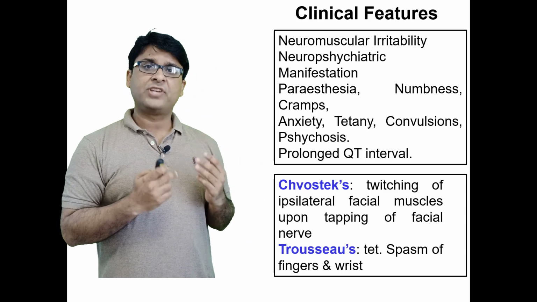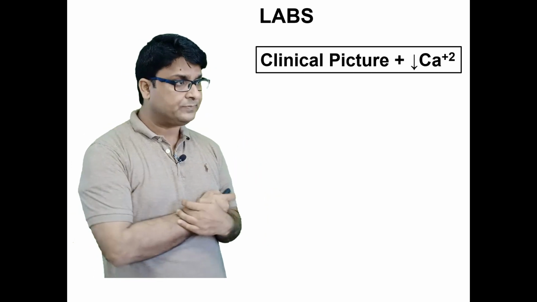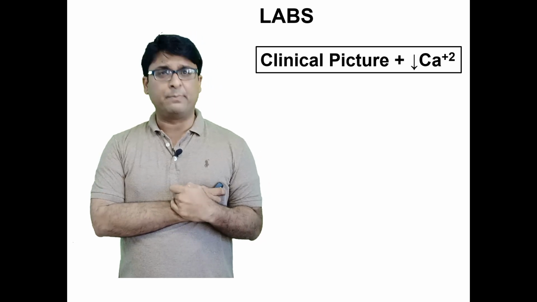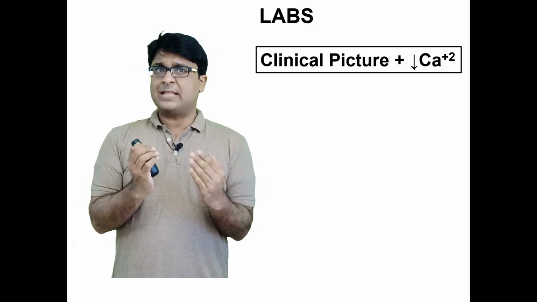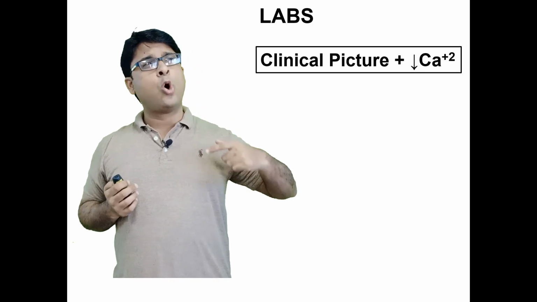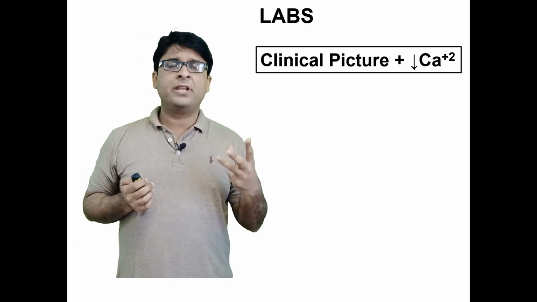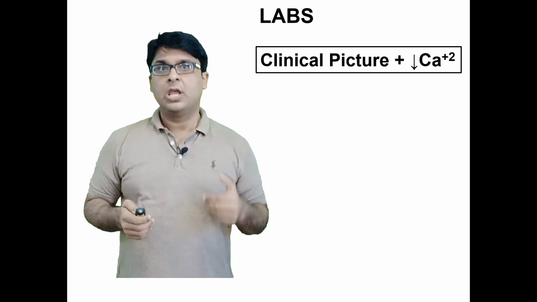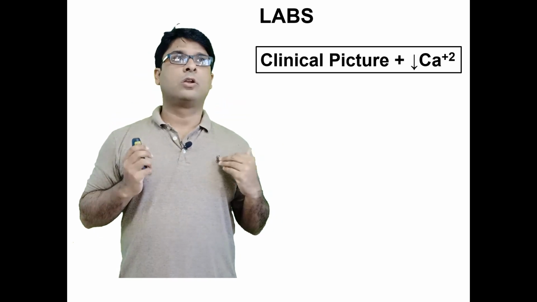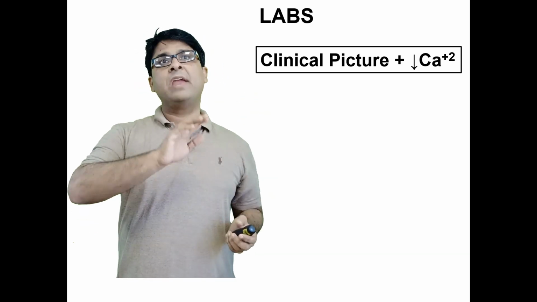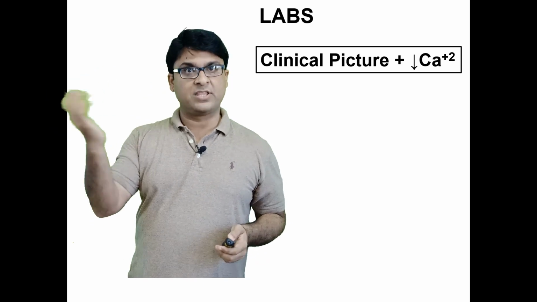Okay, so these are two important signs very commonly given in the examination. What will be the laboratory picture? Do you remember the laboratory picture of hypercalcemia? If hypercalcemia was there, the patient used to come to you with constipation, stones, bone pain, abdominal pain, lethargy. Then you order calcium levels. If calcium levels were high, you order PTH. If PTH was high, it is primary hyper. If PTH was low, it was due to some other tumor.